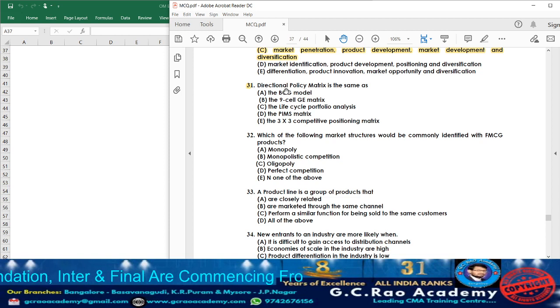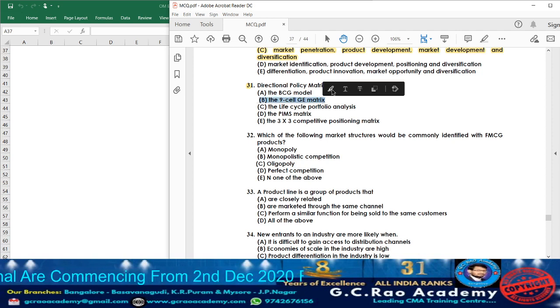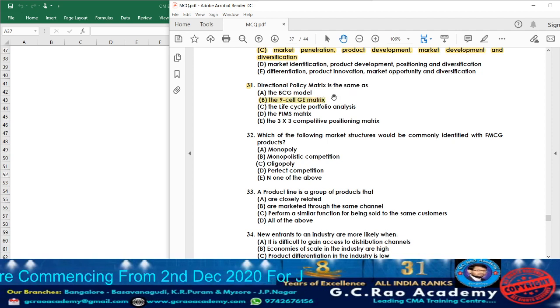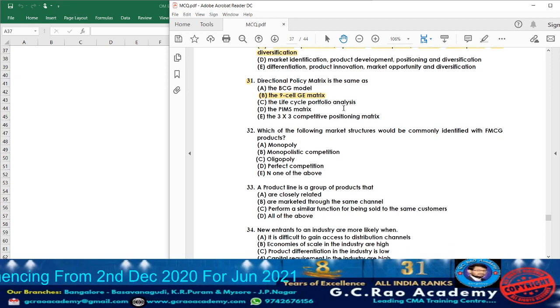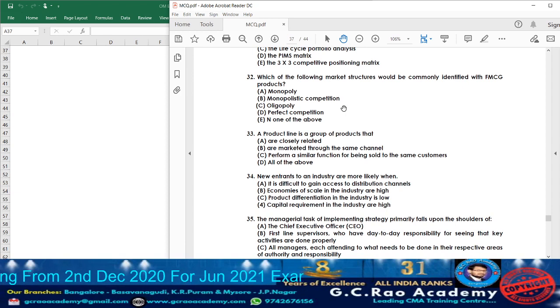What are they telling? Is the directional policy matrix the same as the BCG matrix? No. The 9-cell GE matrix? Yes. Option B. What will be the answer? Option B. The directional policy matrix is there. That will be the same as which matrix? The 9-cell GE matrix. Now let us move on to question 32.